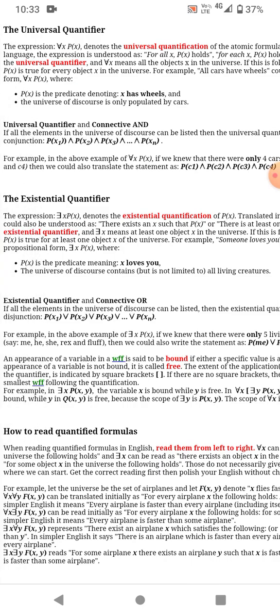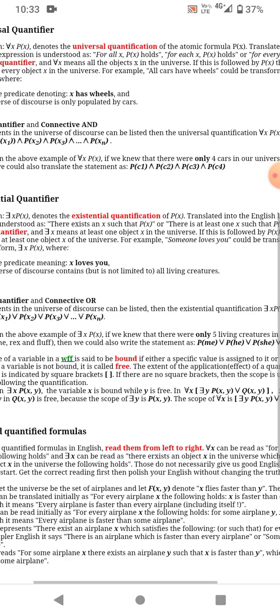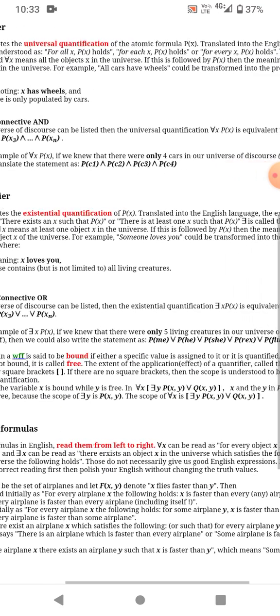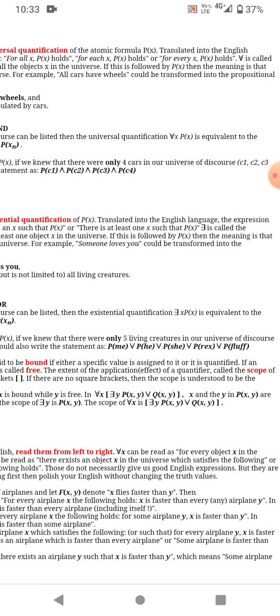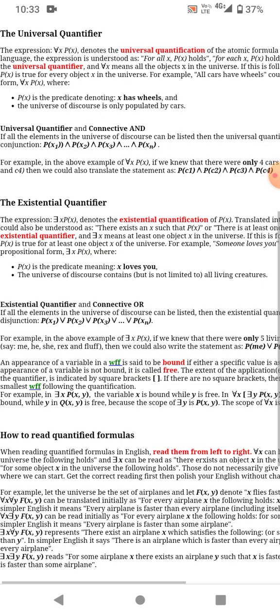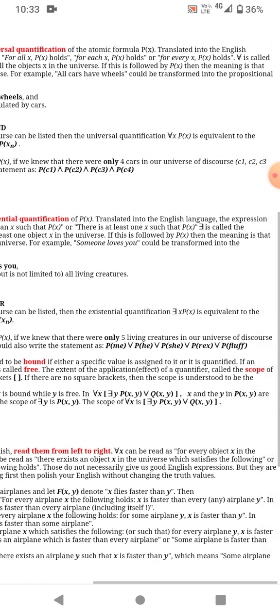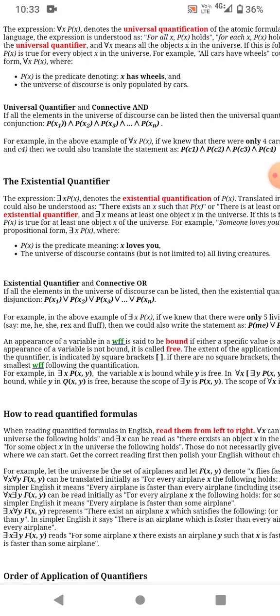An appearance of a variable in a well-formed formula is said to be bound if it has a specific value assigned to it or it is quantified. If the appearance of a variable is not bound, then it is called a free variable. The extent of application of a quantifier is called the scope, the smallest well-formed formula of the quantification.